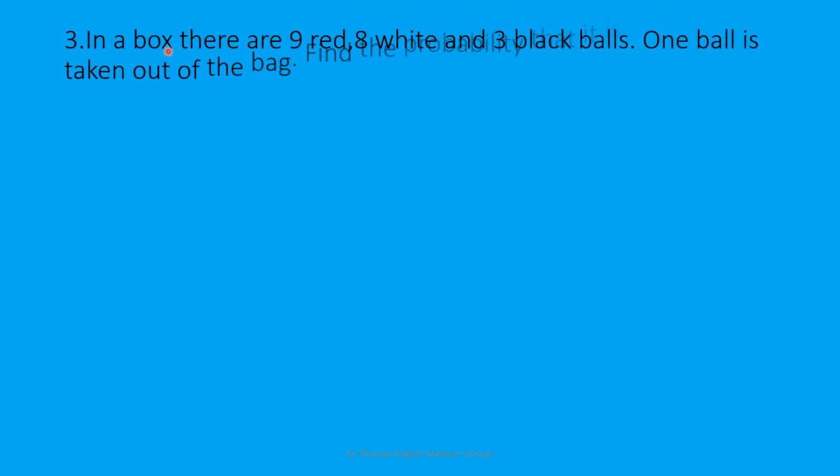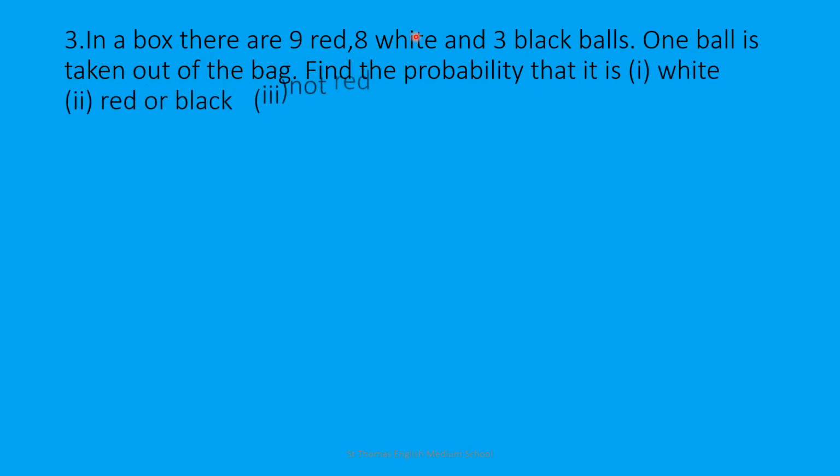In a box, there are 9 red, 8 white and 3 black balls. One ball is taken out of the bag. Find the probability that it is number 1 white, number 2 red or black and number 3 not red.